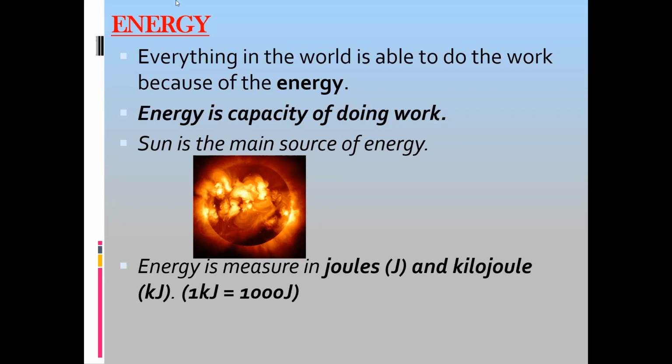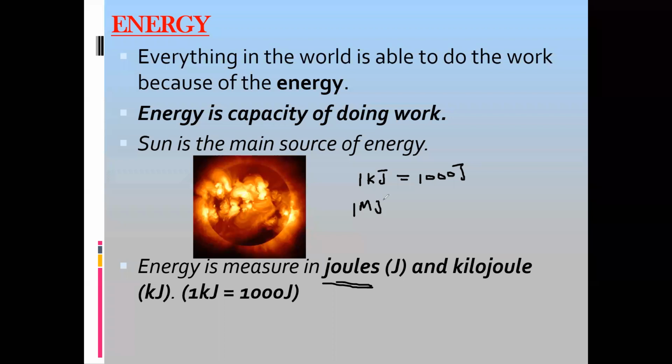The SI unit of energy is joules, the same as work done. But it can be kilojoule. Kilojoule means 1 kJ, where kilo means 10 power 3, so you can say 1000 joules. If it is 1 megajoule, mega means 10 power 6, so it will be 1 million joules.